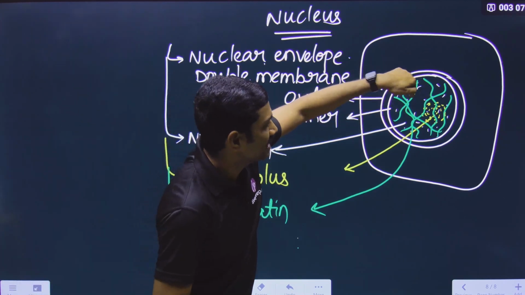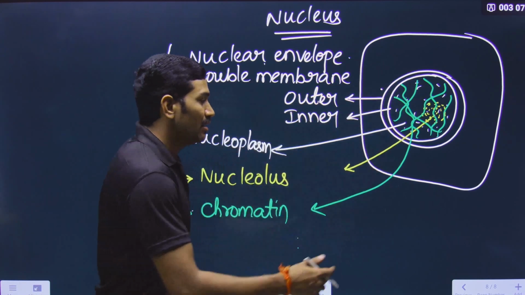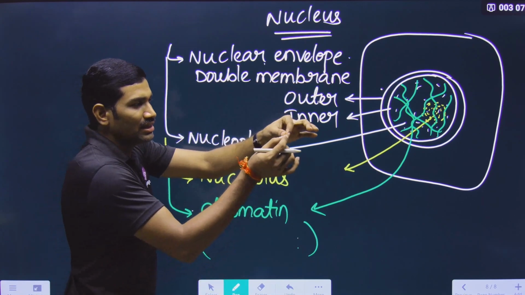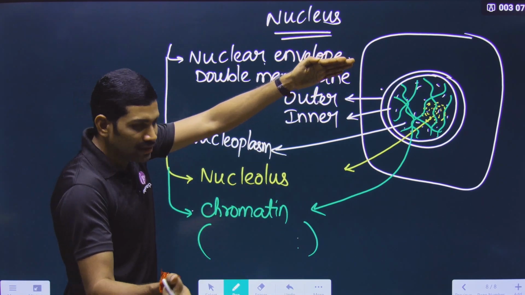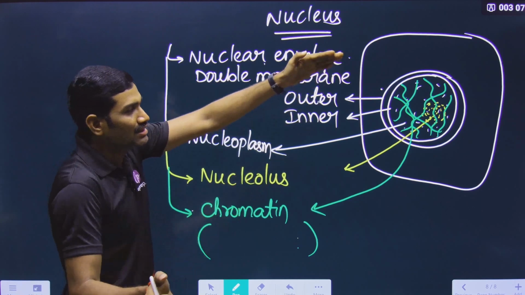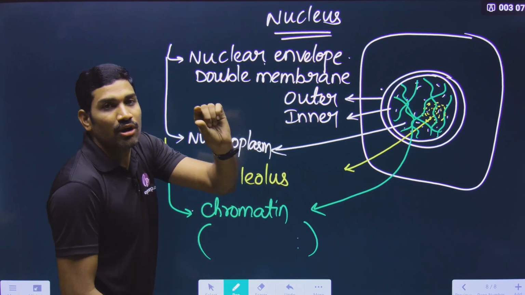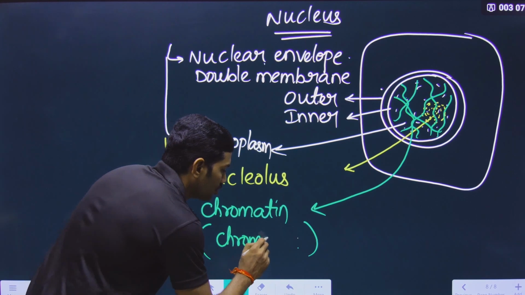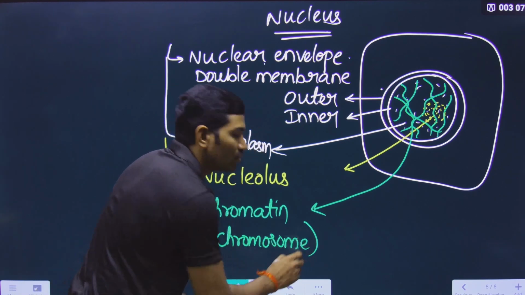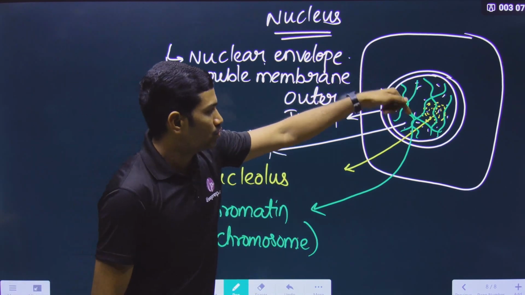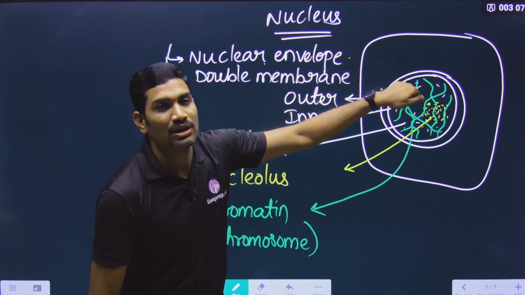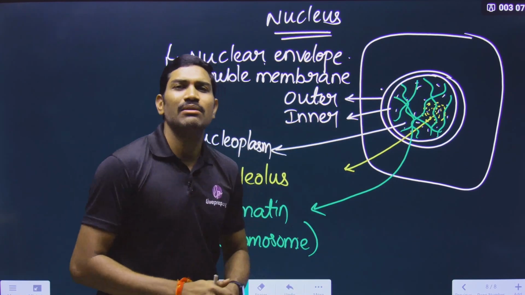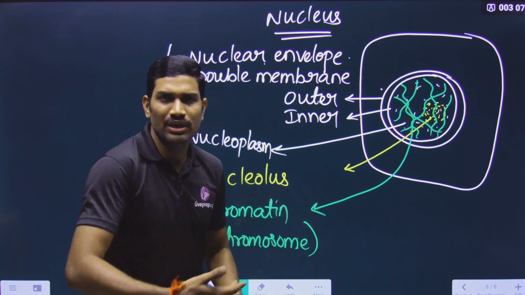In the interphase, they are present as thread-like chromatin, but during the M phase, the same chromatin, which was long and thread-like in the interphase, will undergo condensation, decrease in length, and form short rod-like structures called chromosomes. The same chromatin is also called chromosome. That means chromosomes are present inside the nucleus. Very important. And now you just recollect, when we studied prokaryotes, just now we studied prokaryotic.